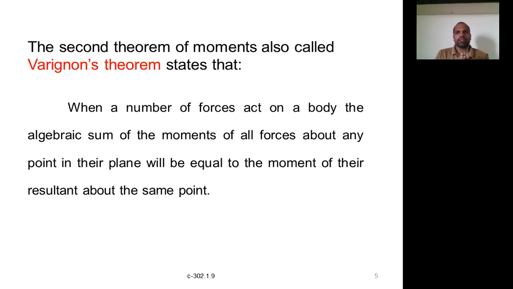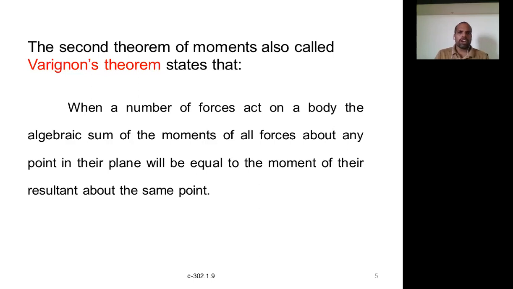Both will be equal, because we already know that the resultant is a single force which has the same effect as the system of forces. All these forces are represented by a single force, so obviously the moments shall also be equal. That is what Varignon's theorem states.